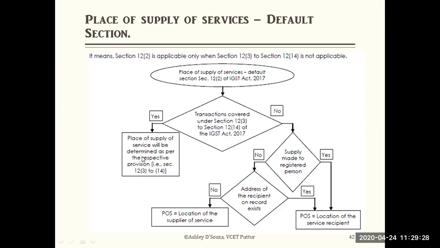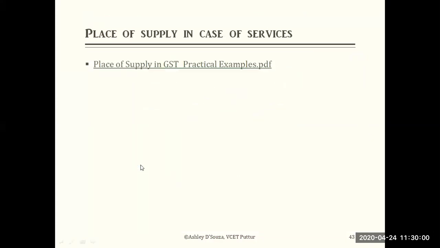Example, if the transaction is covered under section 12 subsections 3 to 14, the place of supply of the service will be determined as per the respective provisions, because each of section 12 subsections 3 up to 14 has different provisions. The rest all fall under this default category. Those sections have their own provisions and it will be calculated according to those provisions. So please remember that.